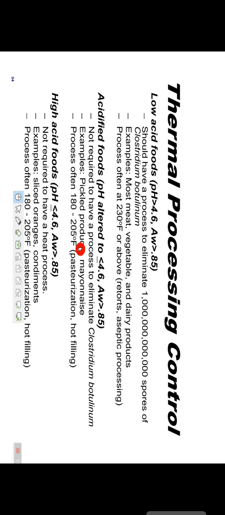Example, sliced orange, condiments. For low acid food, the temperature required is 230 degrees Fahrenheit or above. For acidified food, the temperature will be 180 to 200, and for high acid food it is 180 to 205 degrees Fahrenheit.